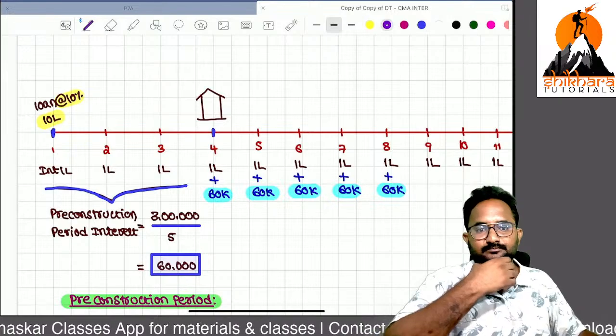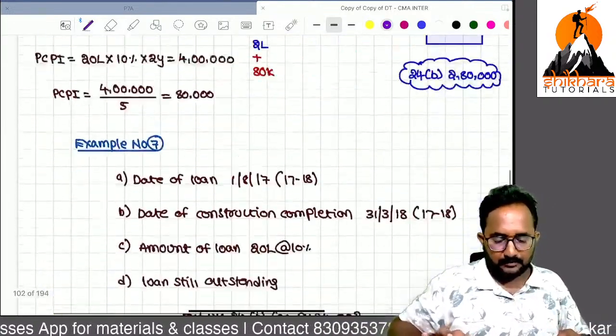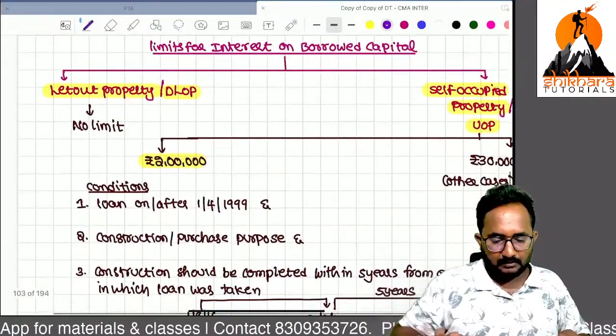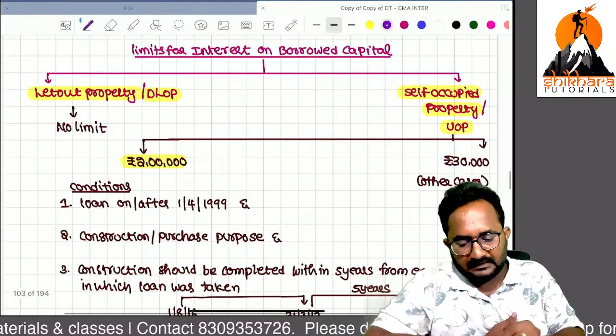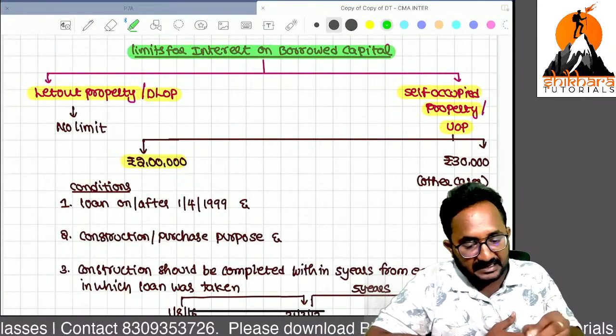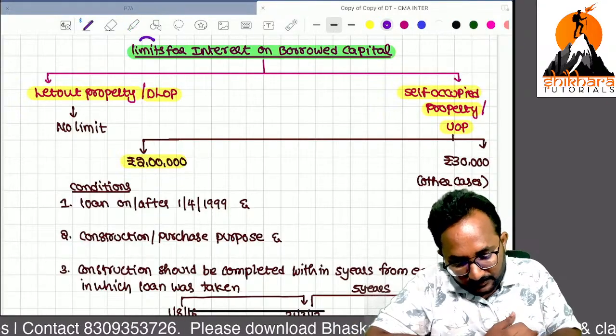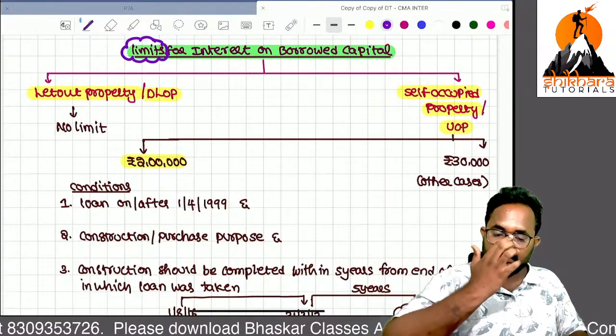Yes. Now, immediately, this point I want to start. Sir, what is the amount of interest on borrowed capital we can take as deduction? Is there a limit? Yes, limits are there. This you should remember. Limits are there. Please remember.